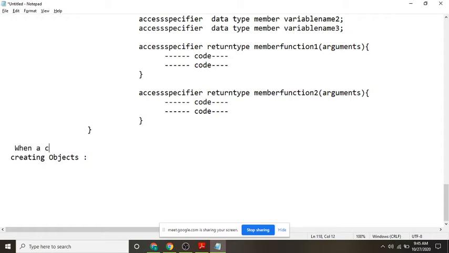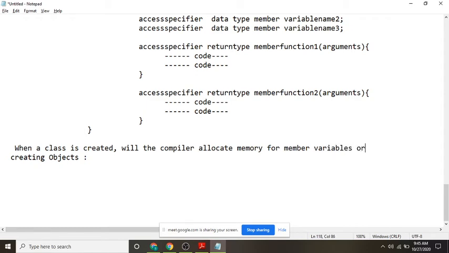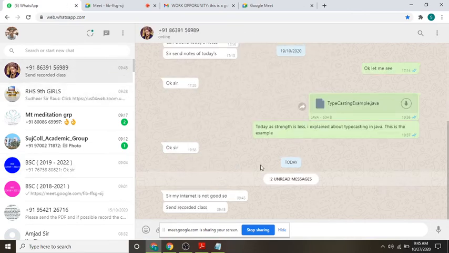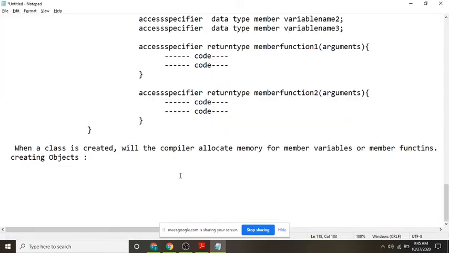When the class is created, will the compiler allocate memory for member variables or member functions?